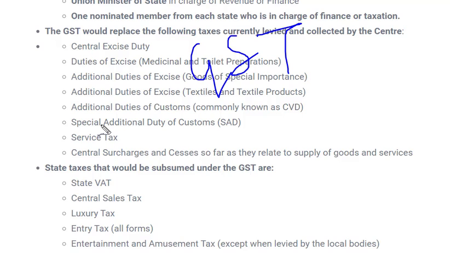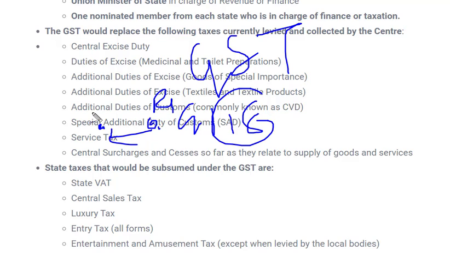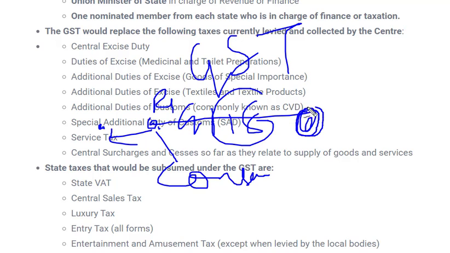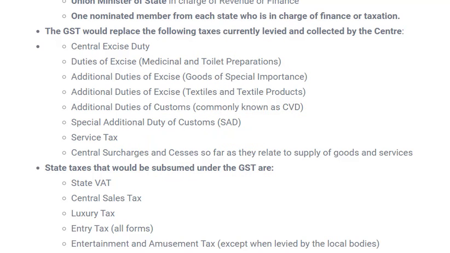And now how does this GST work? So let's take an example. There is a seller and there is a purchaser. So if he sells any product to this person, he will buy that product and pay GST. Okay, GST of 18%, let's say this person has paid GST. Now if this person wants the GST to get back, that means whatever GST he has paid, if he is not at consumer end, because most of the taxes are paid by consumer end, he may ask to pay the tax from the next level. For example, if he has purchased the product from wholesale level, actually it goes in stages. So I'll start from the beginning.